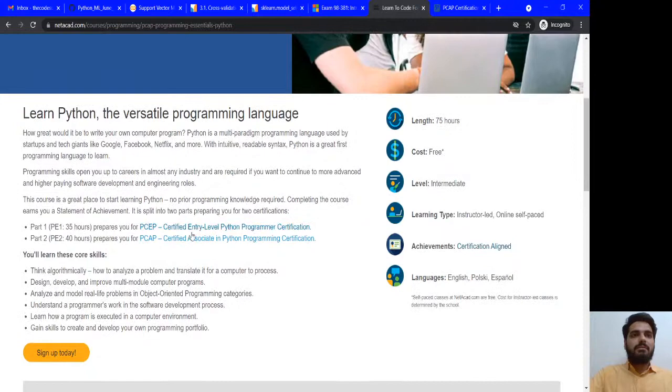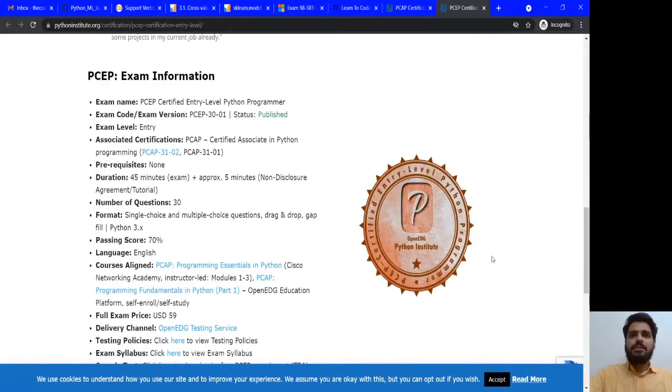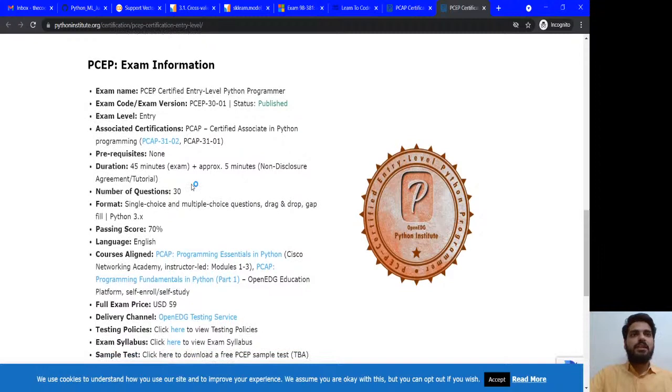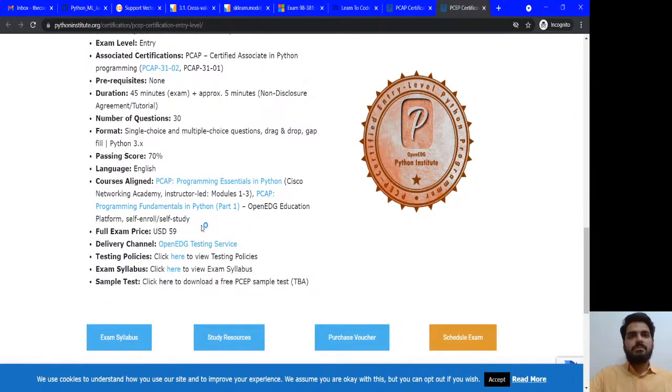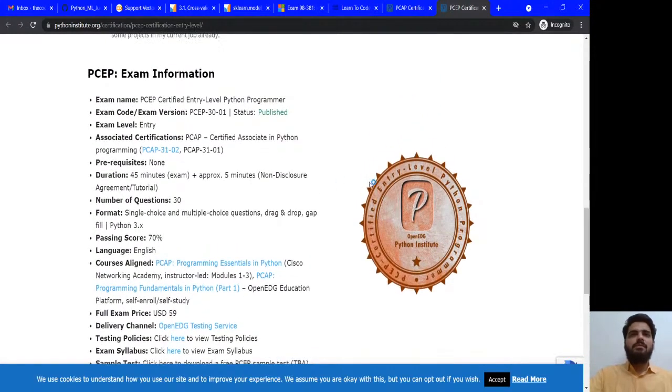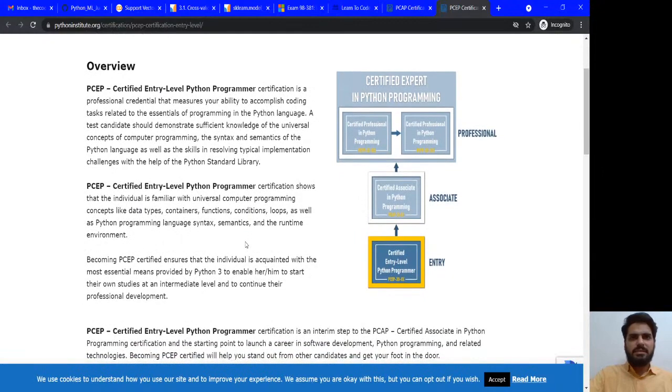But they also provide the beginner level, which is known as entry level. This is the bronze badge that you have, and the final paper is around 45 minutes and 30 questions. 70% here also. Exam fees, I think you don't have to pay for that. Maybe for other countries they are charging, because till this year, till March, we have students who passed this exam without paying any fees. This is the entry level Python programmer. 70 hours course, I think it's written over here, 70 hours.